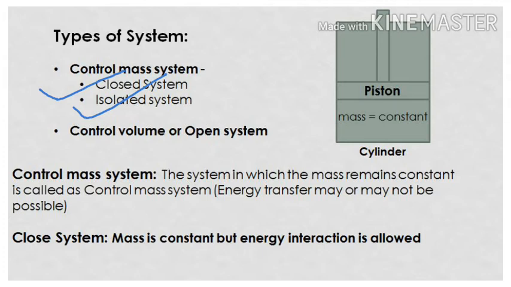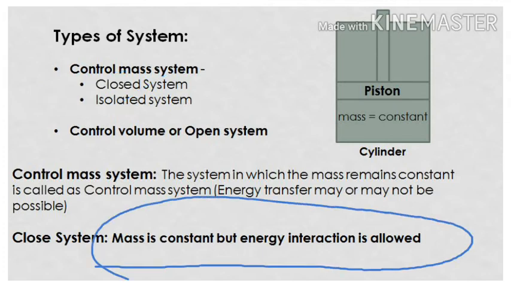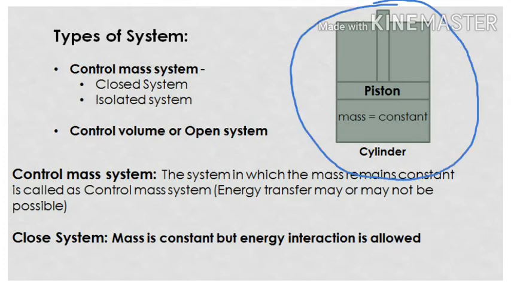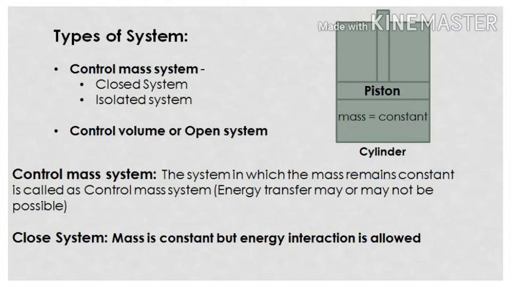In a closed system, mass will remain constant, but the transfer of energy is allowed. That is, work or heat can cross the boundary of the system, but not the mass. A piston cylinder arrangement, as shown here with no leakage, is the best example of a closed system. Here you can see that the mass within the system will remain the same, but heat or work may cross the boundary of the system.